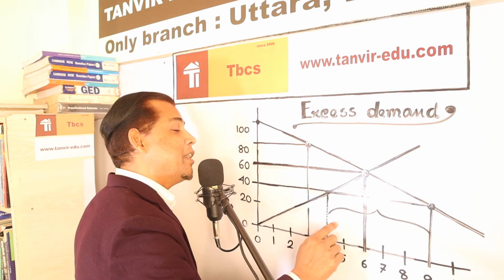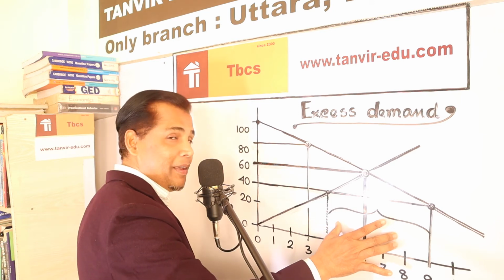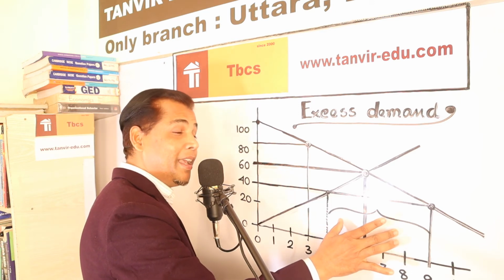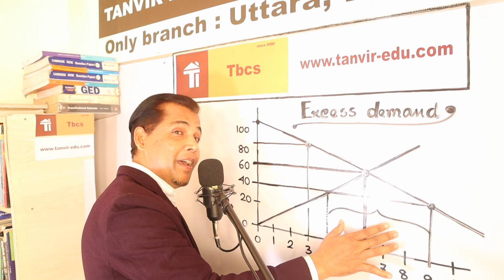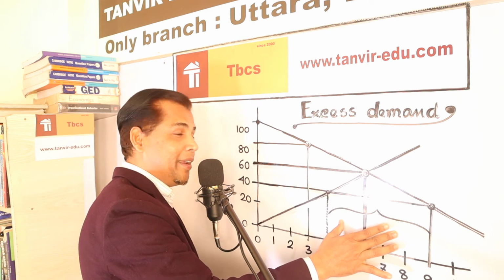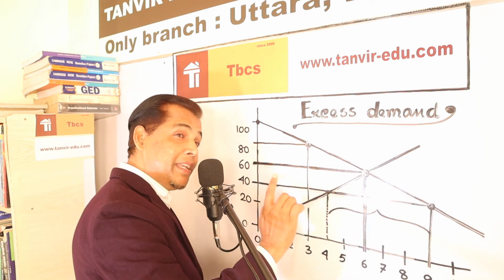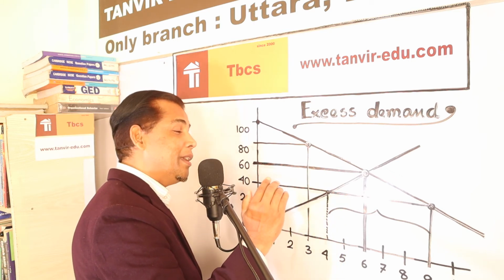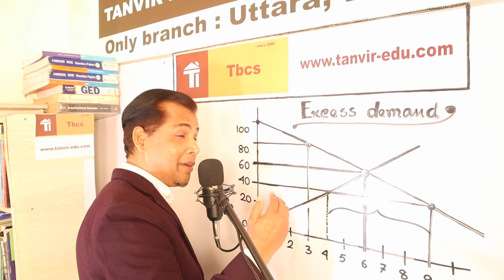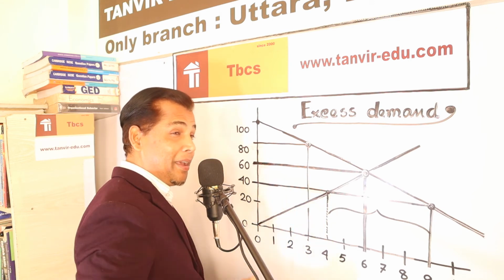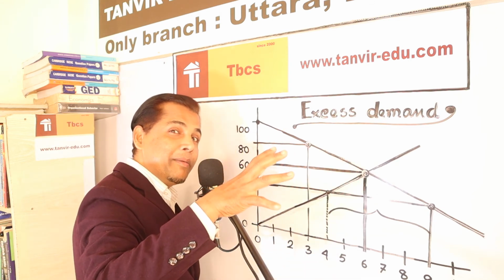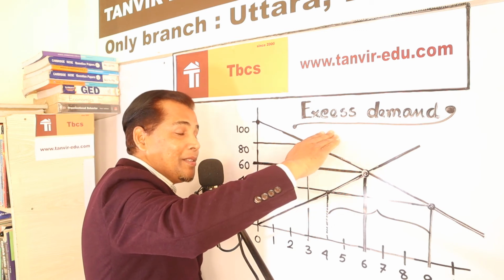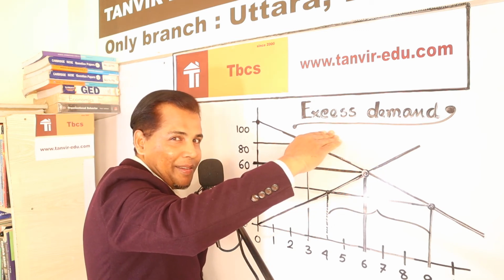So you are watching excess 5 millions. Excess 5 millions are being expected, and this irrational attitude, illogical attitude, or excessive mentality, voracious mentality of the people is known as excess demand.